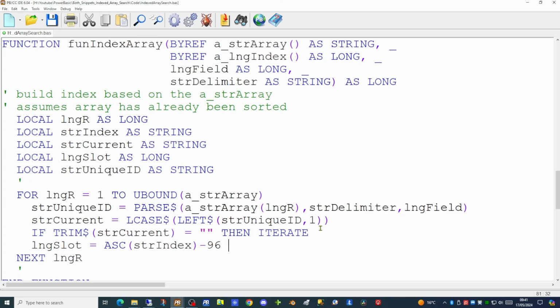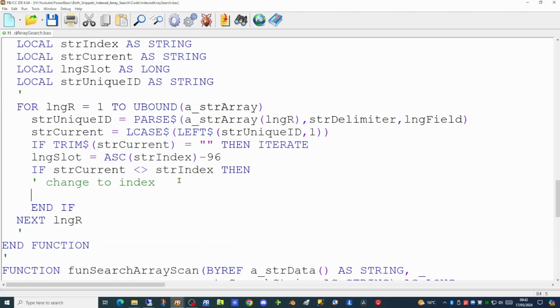Next, we determine which slot in our indexed array this is actually going to be. We're using the ASCII command to turn that first character into an ASCII value and then subtracting 96 from it. So for the letter A, this will give you the value 1. So this is the first slot in our indexed array.